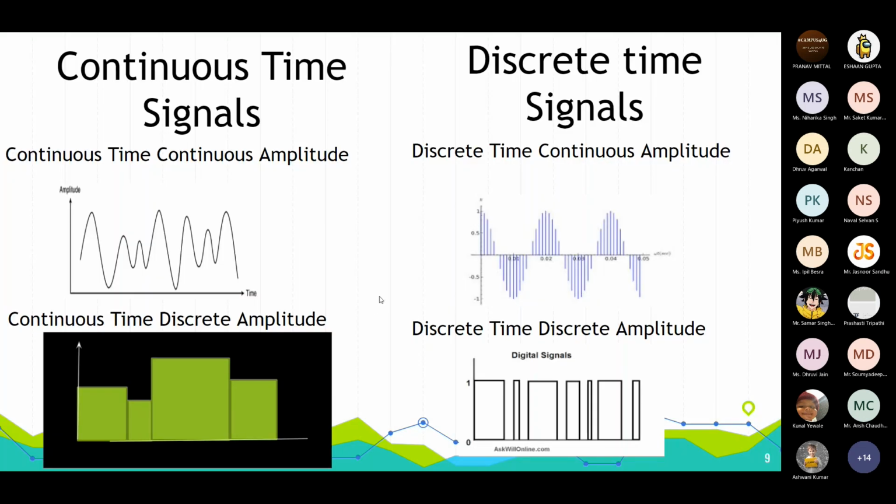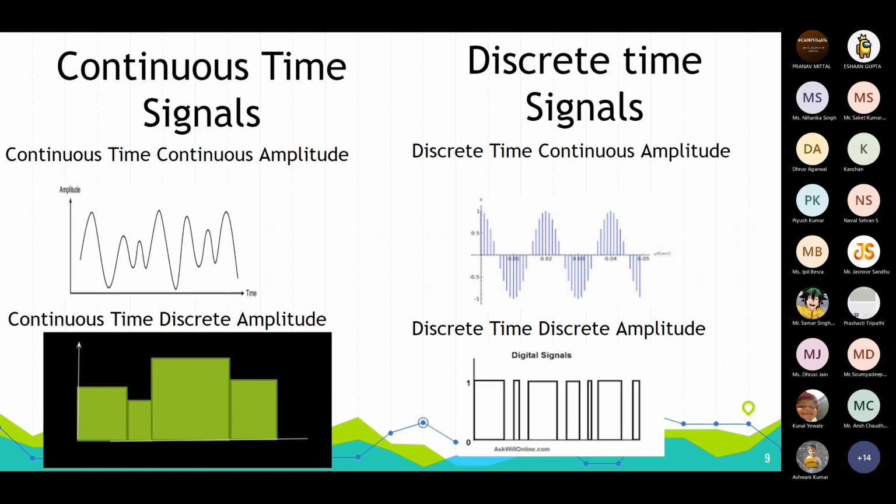Okay, let me put all this in a graphical form. As you see in the top left graph, what you see is a continuous time and continuous amplitude signal. Through the x-axis we put time. Throughout the time instance, you find values going, and the values are continuous. They do not break. That kind of signal is known as a continuous time, continuous amplitude signal. The one below is continuous time but has discrete amplitudes.